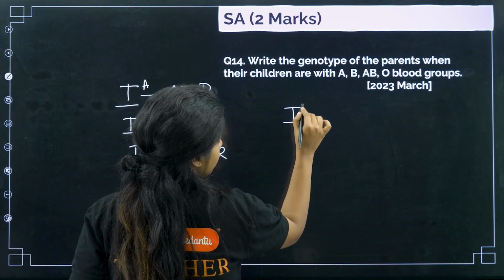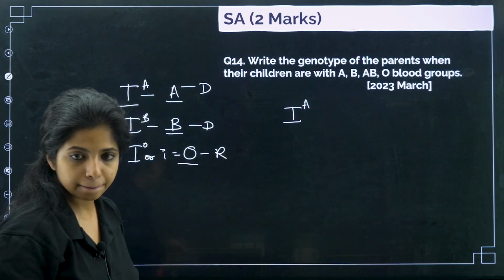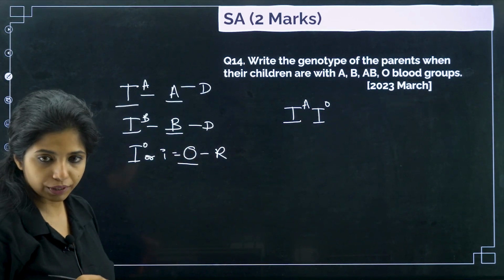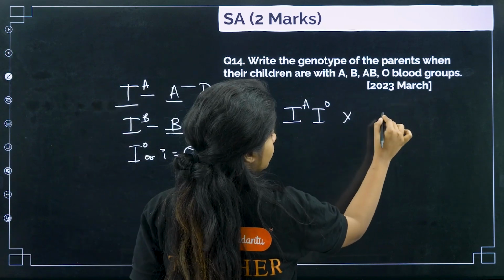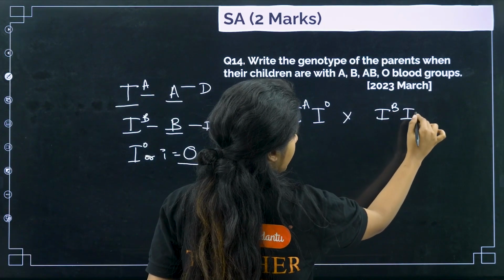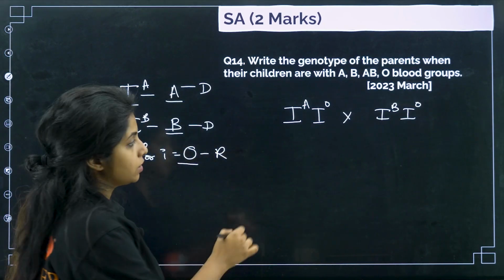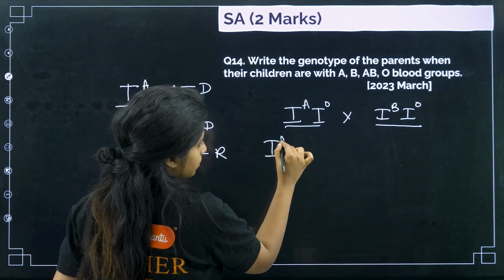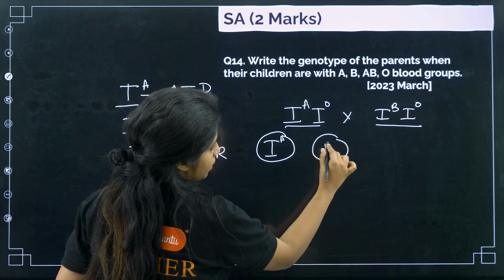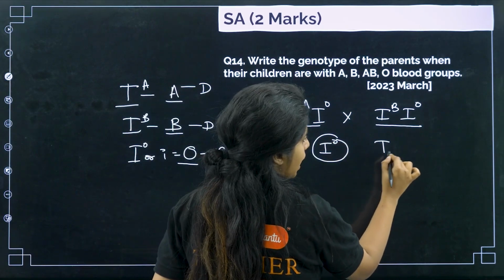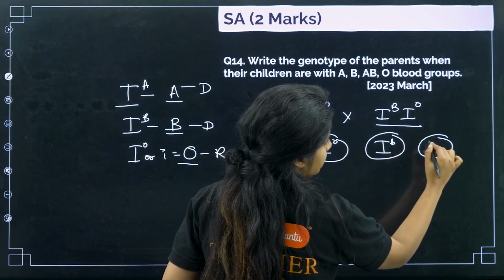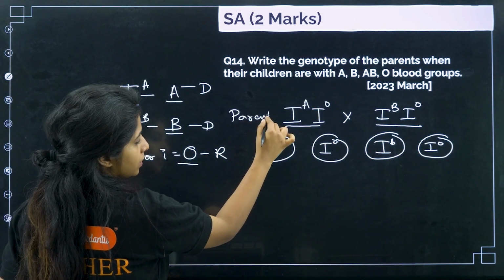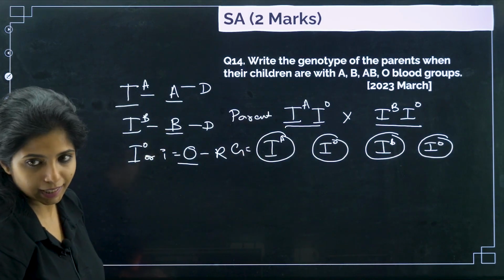Suppose I have IA and then IO over here. I cross it with another parent, that is IB and IO. This is one parent, this is another parent. The gametes will be IA, IO, here it will be IB, here it can be IO. Remember, this is the parent, this is the gamete. Write it properly in the exam.